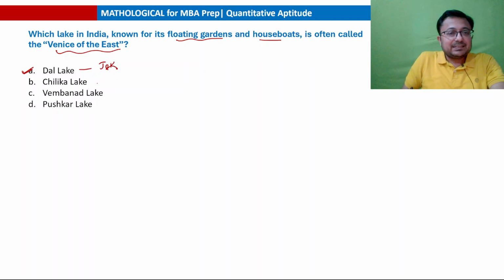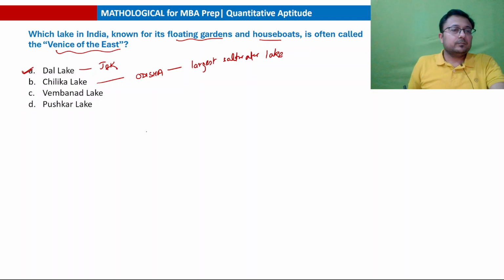Chilka Lake is a lake in Odisha, and this is a saltwater lake, largest saltwater lake in India. Vembanad Lake is a lake in Kerala. And Pushkar Lake is in Rajasthan.